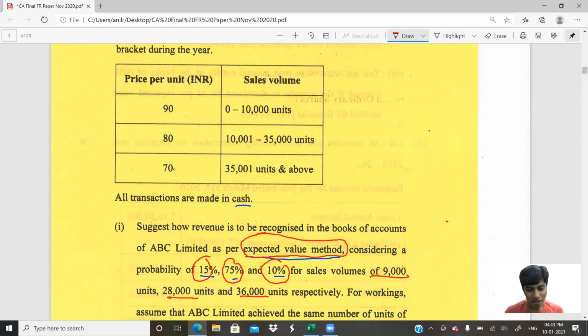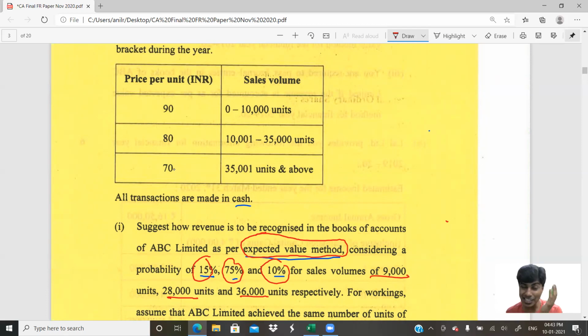So every time when I say 15%, it is not 15% of 9,000. It is 15% of 9,000 into 90. And when I say 75%, it is not 75% of 28,000 units. It is 75% of 28,000 into 80. So that is my call. I would suggest you do 15% into 9,000 into 90, 75% into 28,000 into 80, 10% into 36,000 into 70. That is my call.